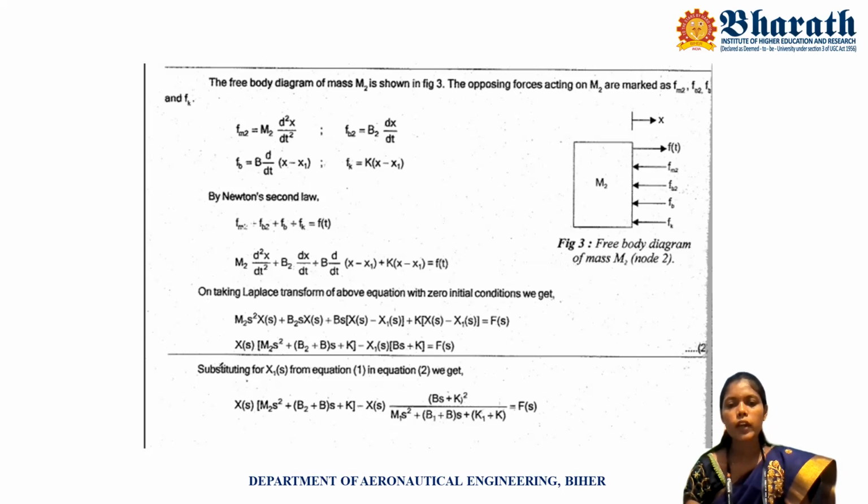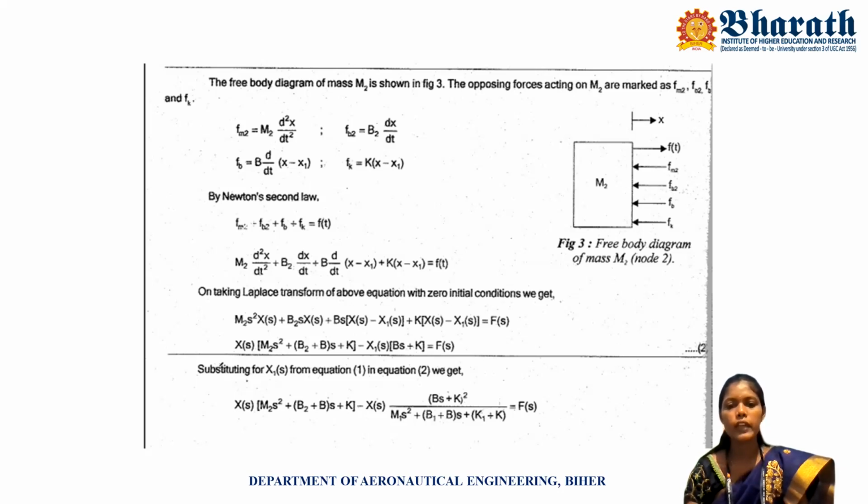Here X1 of s is common for bs and k, so taking X1 of s common, we get X1 of s into (bs plus k) is equal to F of s.